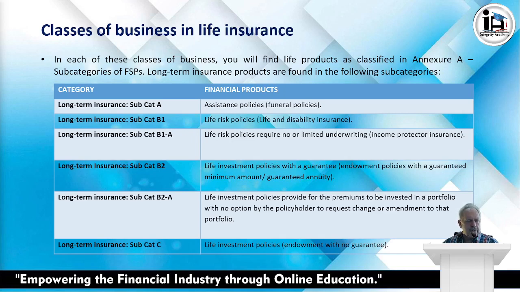Then you've got your life insurance subcategory B2, which is your life investment policies with a guarantee, typically endowment policies with a guaranteed minimum amount or a guaranteed annuity. And then you've got your long-term insurance subcategory B2A, life investment policies that provide for the premiums to be invested in a portfolio with no option by the policyholder to request change or amendments to that portfolio. And then the final category is long-term insurance subcategory C, life investment policies, which is endowment policies with no guarantee.